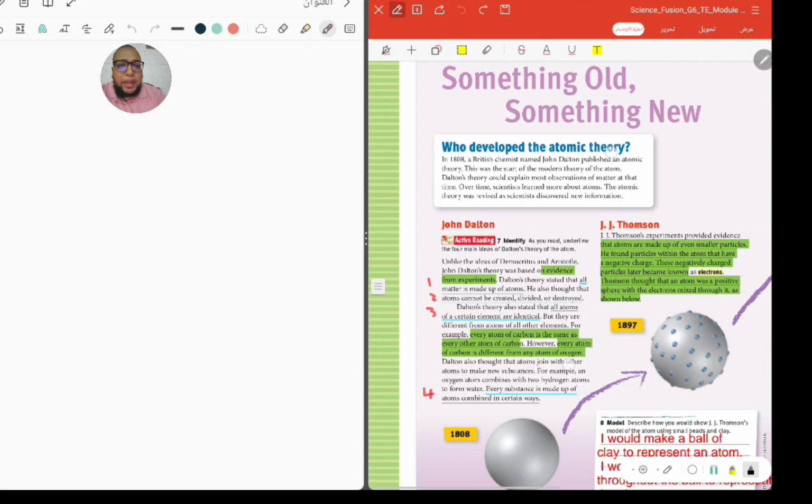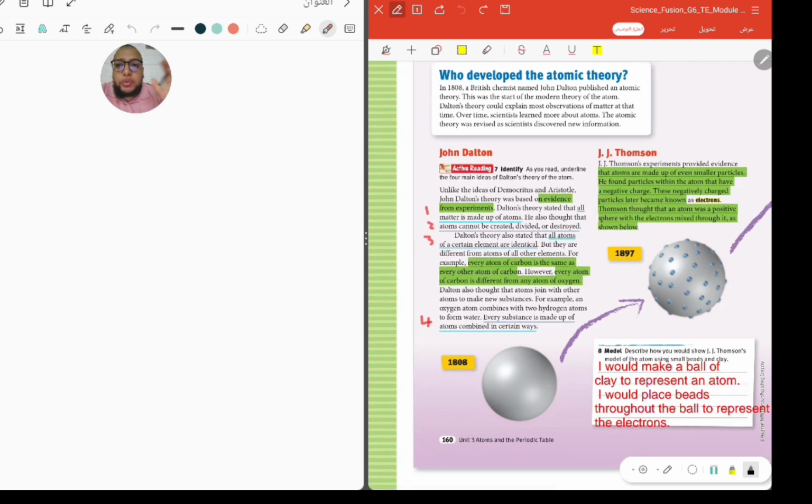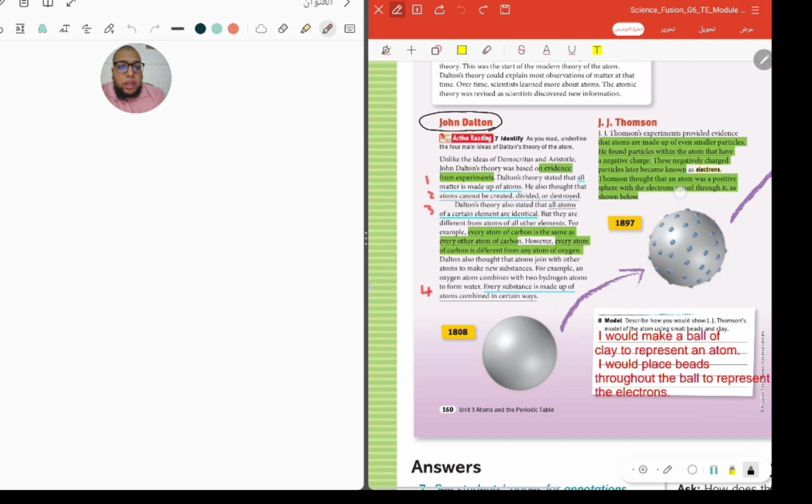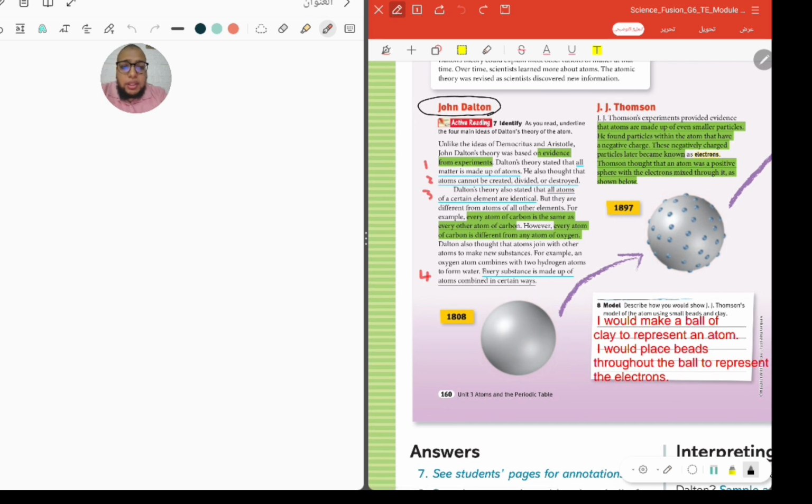Okay, now we will speak about the theory of the atom. What is the theory of the atom? All the old scientists only spoke about the atom. They only spoke imaginary, but they didn't make any experiment to know more about it. The first one who tried to make an experiment is the scientist John Dalton. Unlike the ideas of Democritus and Aristotle, John Dalton's theory was based on evidence from experiments.